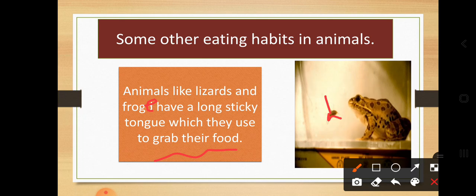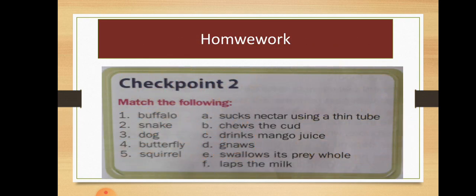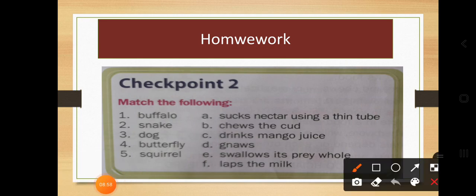On the basis of this, we are going to solve our checkpoint number 2. So this is your homework. Okay, so in this homework, what you have to do? You have to match the following. The first ones are buffalo, snake, dog, butterfly, squirrel. Totally 5 animal names we have given. Buffalo, snake, dog, butterfly, squirrel.